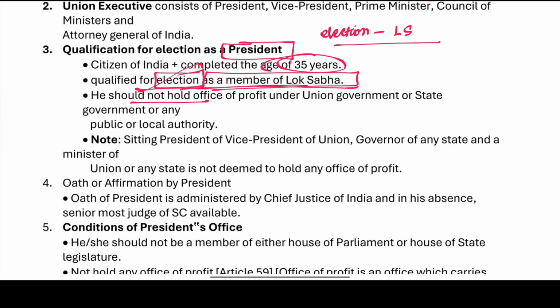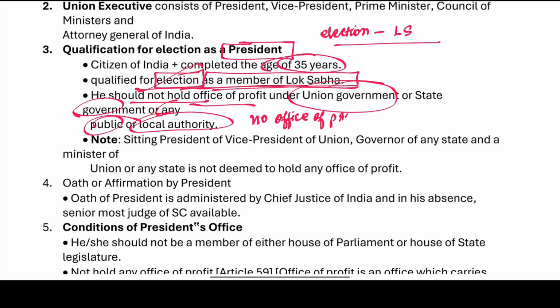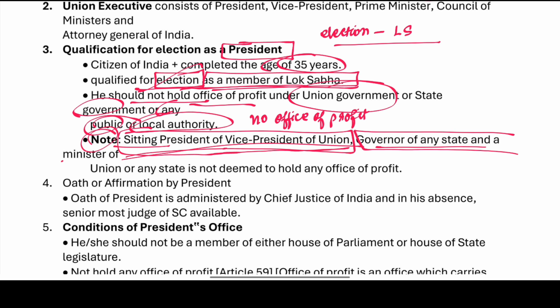He should not hold an office of profit under the Union government or the state government or any public or local authority. So we say that there is no office of profit. Note that the sitting President or Vice President of the Union, Governor of any state, and a Minister of the Union or any state are not deemed to hold an office of profit.